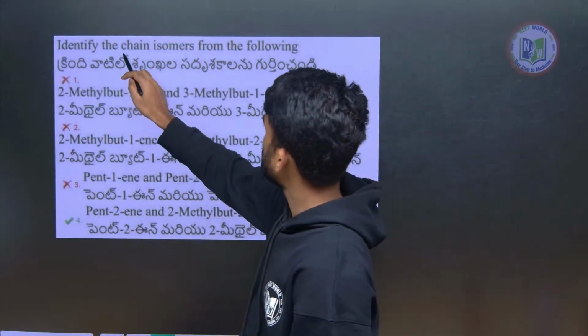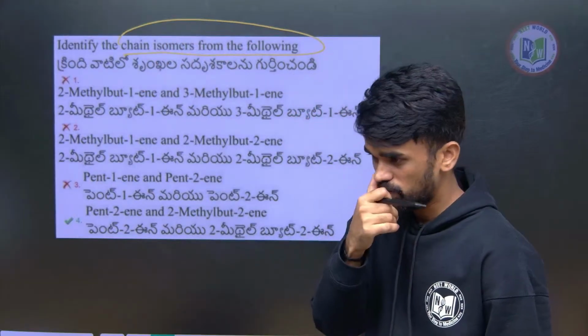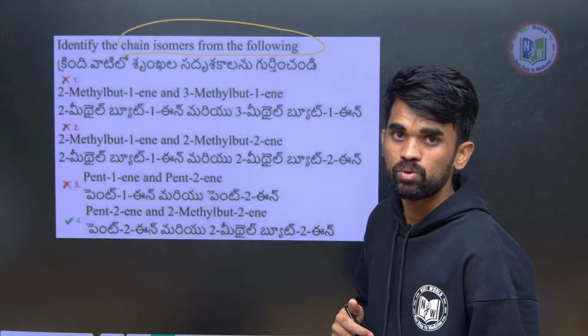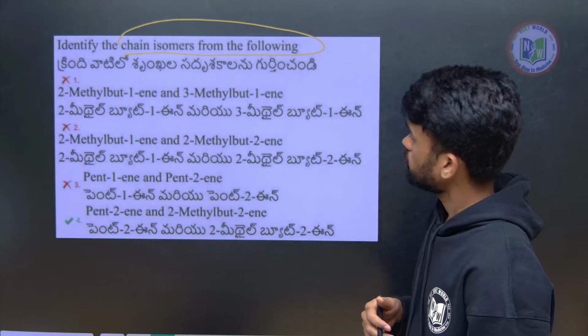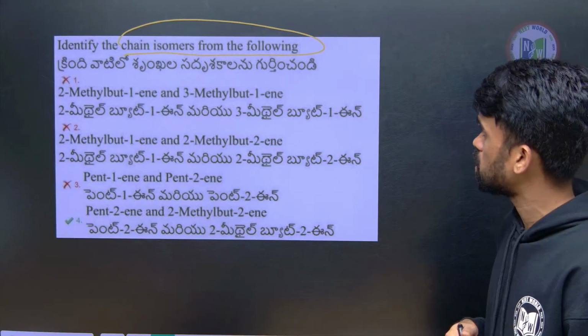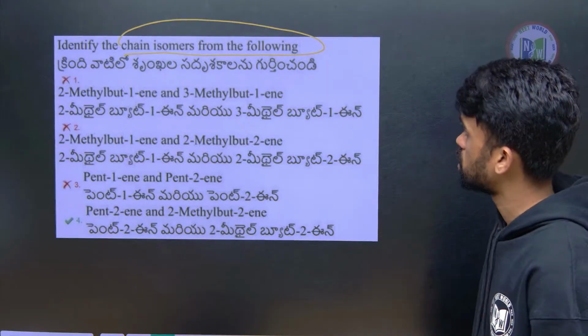Identify the chain isomers from the following. I think from the GOC part there will be at least 2-3 questions, so you should focus on GOC more. And from metallurgy there will be at least 1 or 2 questions. That is also what we observed during this question discussion.